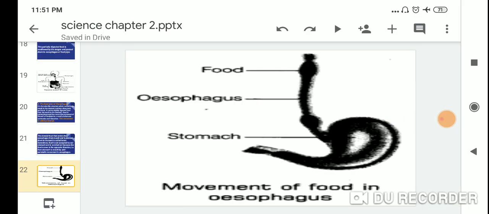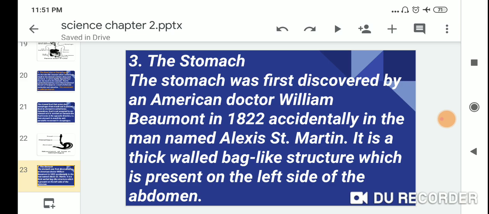So first the food is broken down, then moved forward by the esophagus and passed to the stomach. The third one is the stomach.